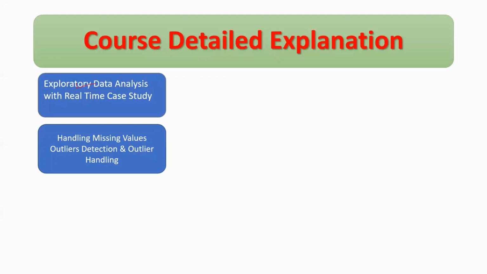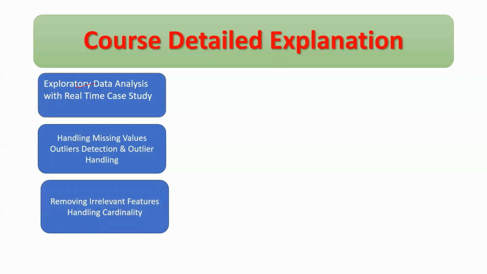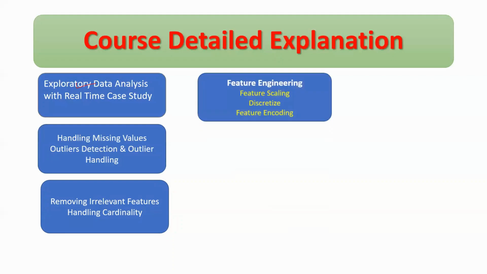Okay. Next, removing irrelevant features and handling cardinality. This is part of data cleaning, guys. If you have a dataset and some columns in it are irrelevant, you have to just remove those columns because they are not impacting your model. So you have to remove those irrelevant features, guys. After that, feature engineering and data preprocessing.